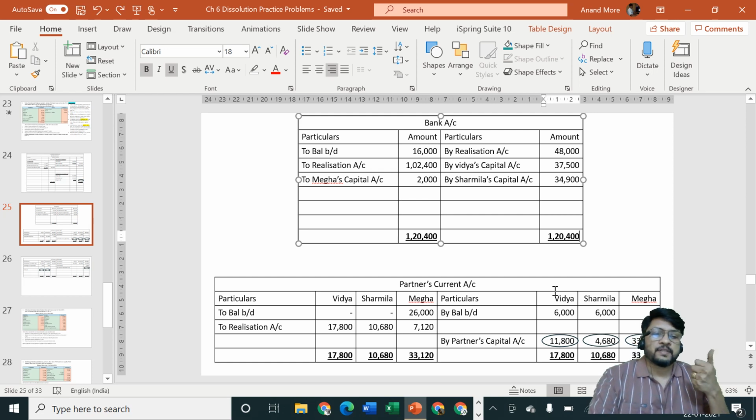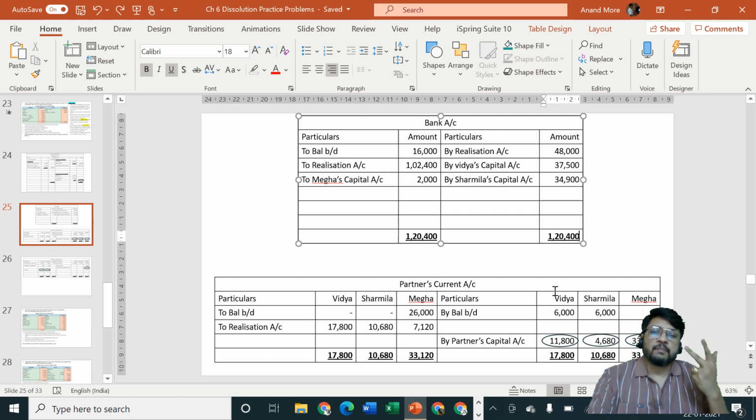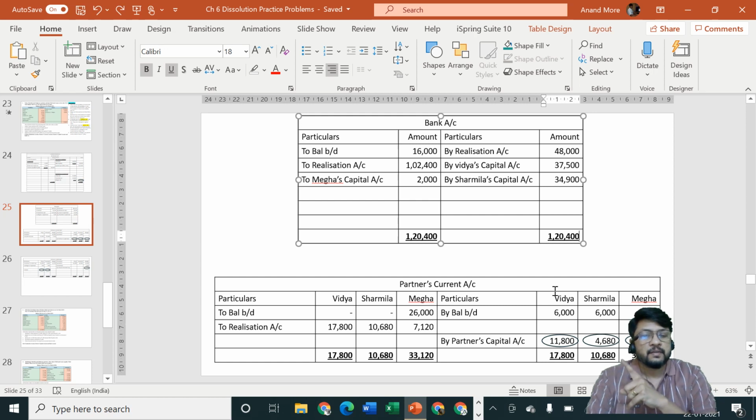Number 1, open necessary ledger accounts. Number 2, transfer of assets and liabilities. Number 3, realization of assets. Number 4, payment of liabilities. Number 5, we have kept one adjustment pending, and we directly went into closing of the realization account.